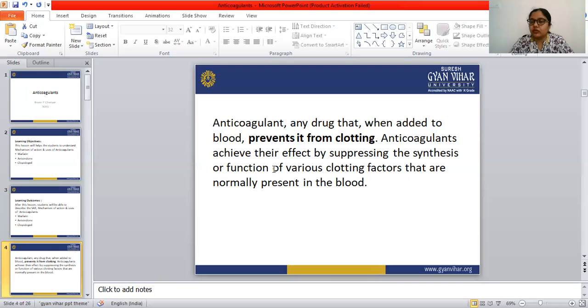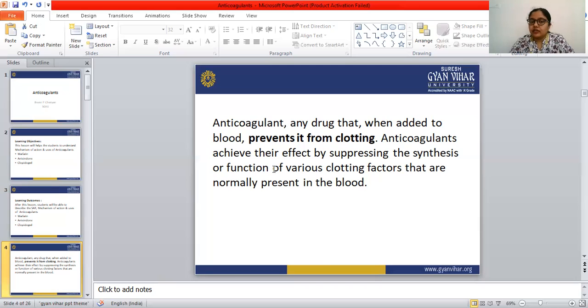To prevent clotting, doctors are prescribing this anticoagulant drug, and the anticoagulants achieve their effect by suppressing the synthesis or function of various clotting factors. There are various clotting factors, so anticoagulant drugs prevent the clotting by suppressing the synthesis of various clotting factors. The clotting factor synthesis is suppressed by these anticoagulant drugs to achieve their effect.